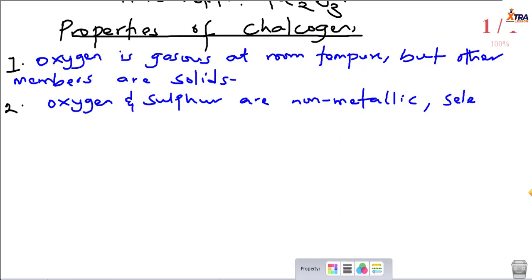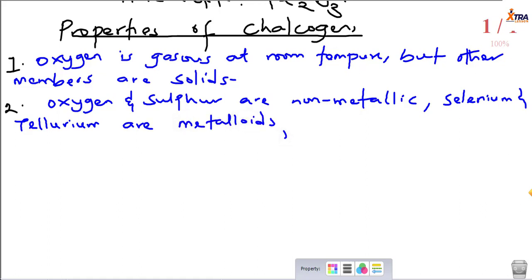Selenium and tellurium are metalloids, while polonium is metallic, is a metal. That's another physical property, right?